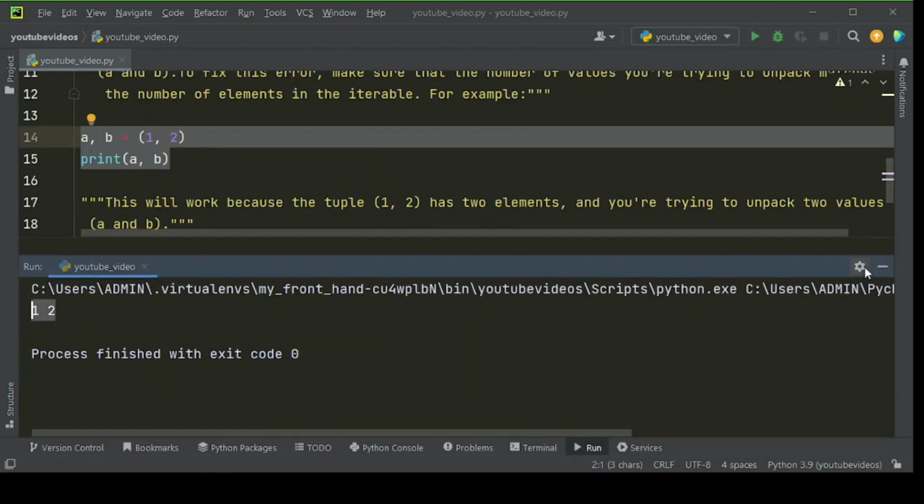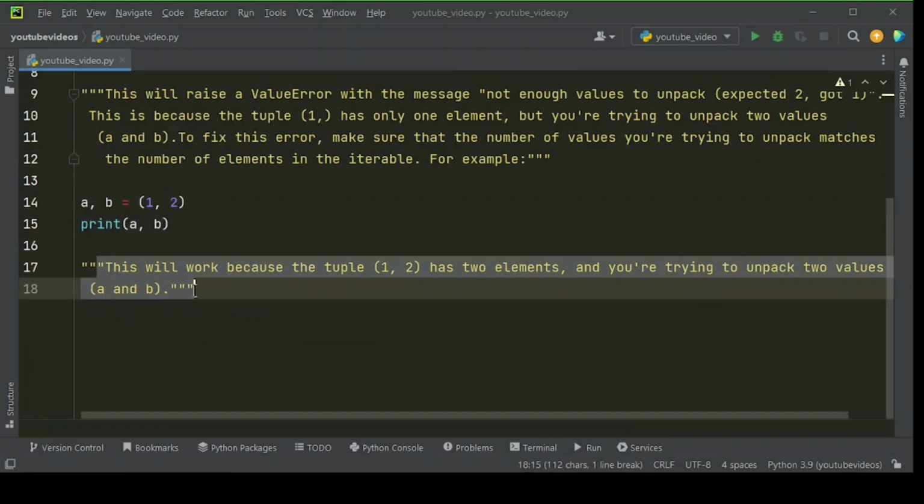Here is the output. This will work because the tuple (1, 2) has two elements, and you're trying to unpack two values, a and b.